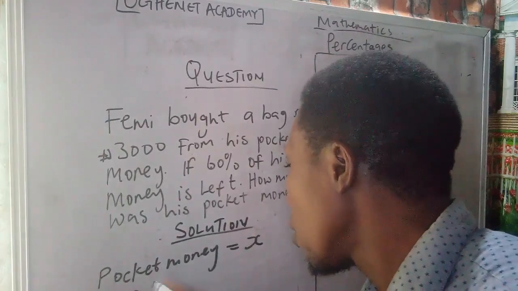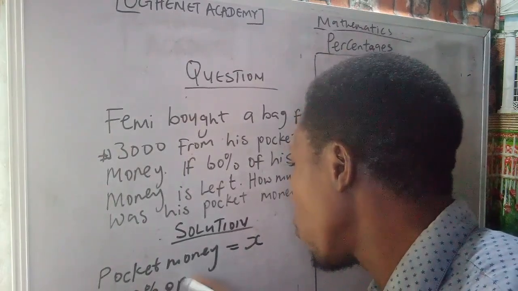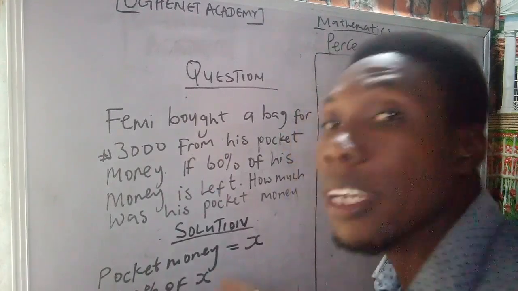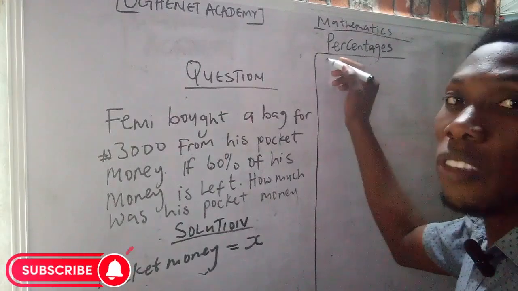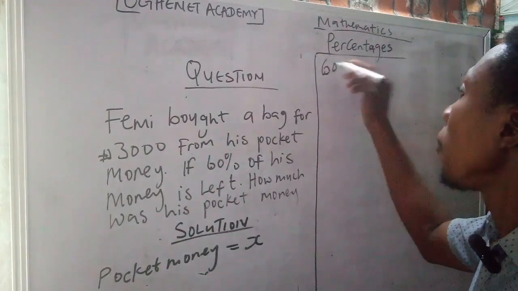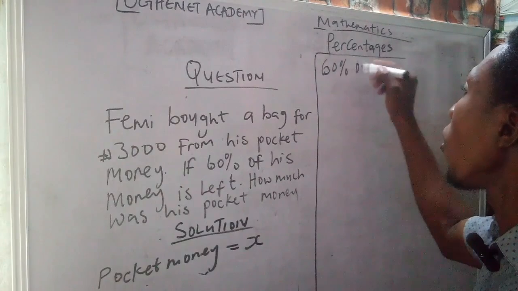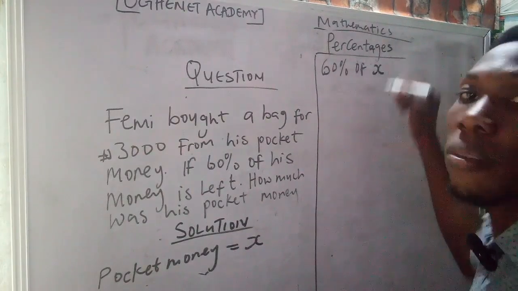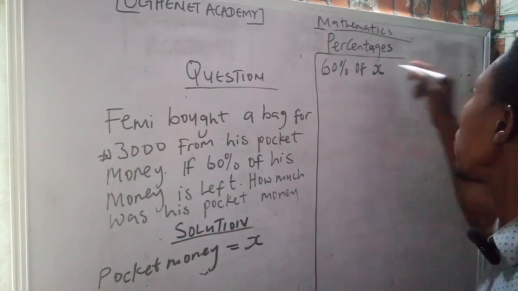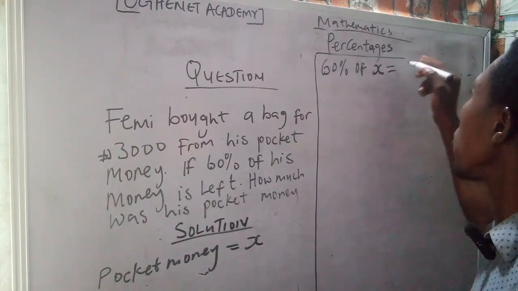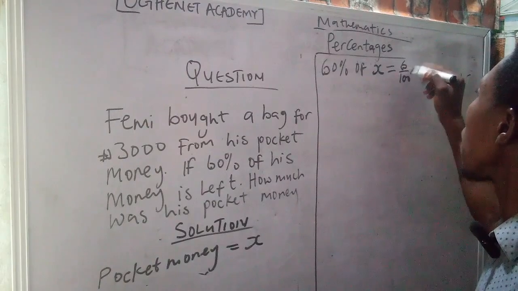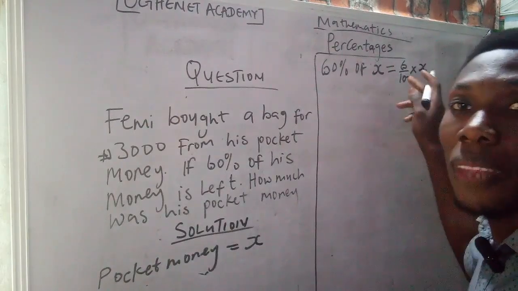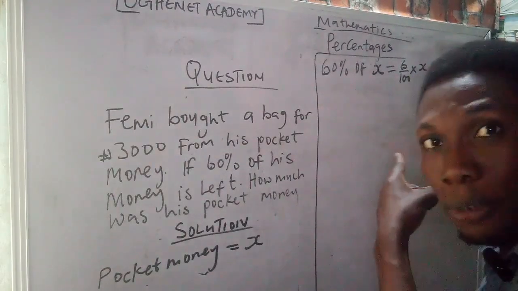60% of X, which is his pocket money, let me take it here so that you can see it. 60% of X, what is that going to give us? It is going to give us 60 over 100 times X. That is 60% of his pocket money.